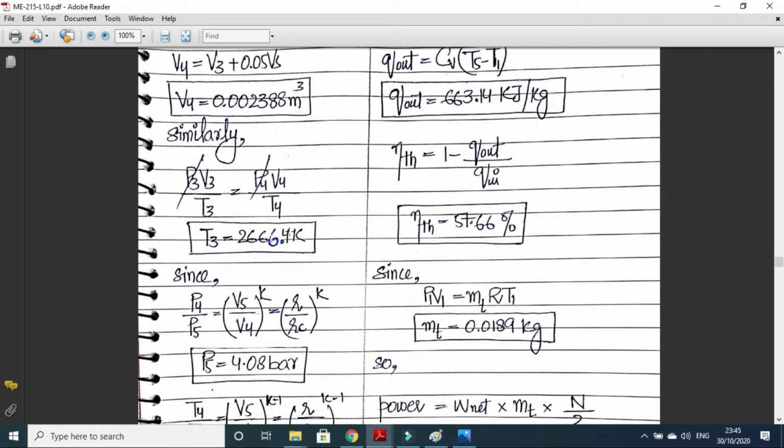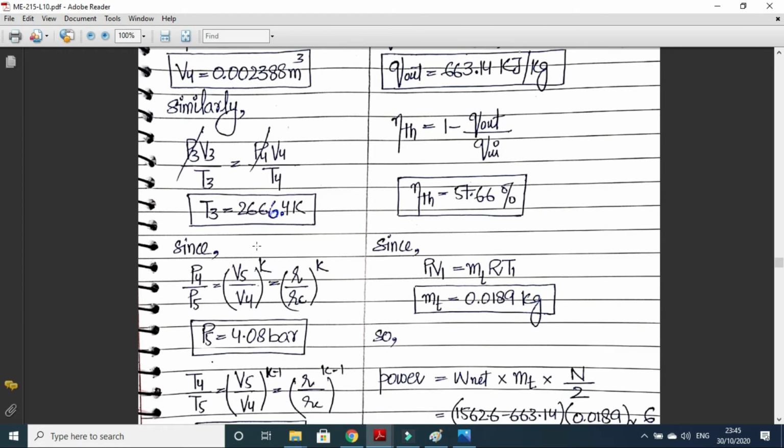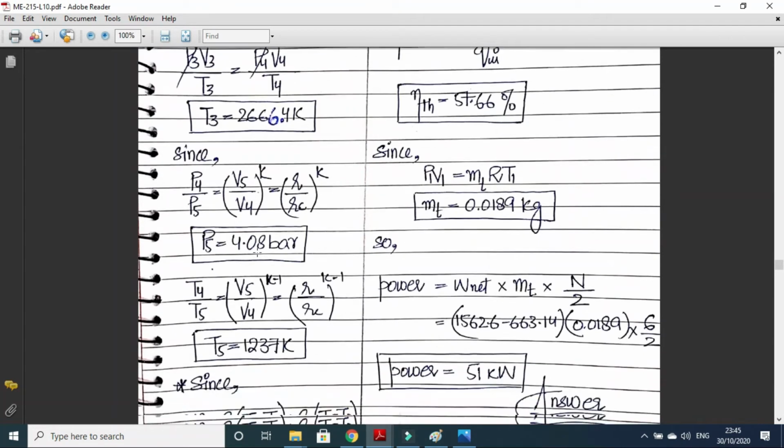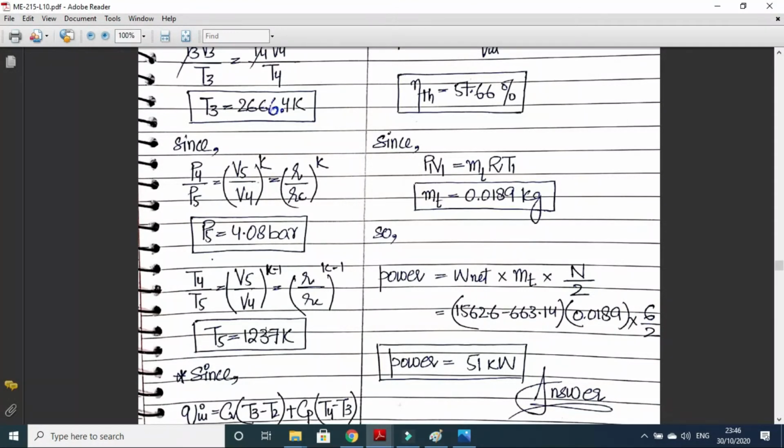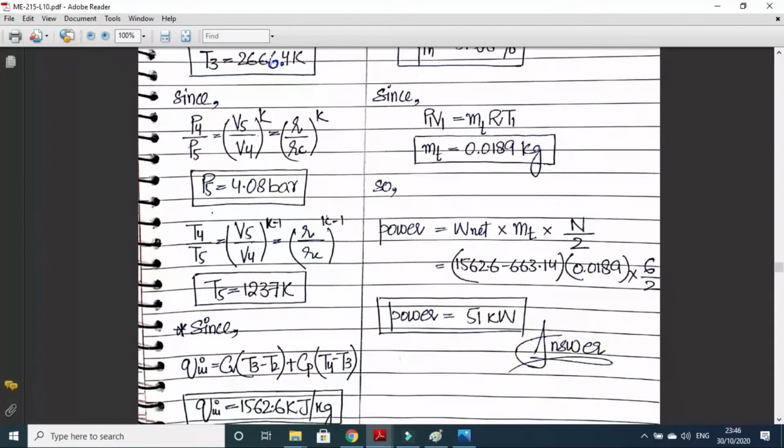Similarly, once V4 is known, we can use the ideal gas relation on process 3 to 4. P3 and P4 will be cancelled out. T4 is known, and V4 and V3 are known, so T3 can be calculated. P5 and T5 can be calculated using the isentropic relation on process 4 to 5.